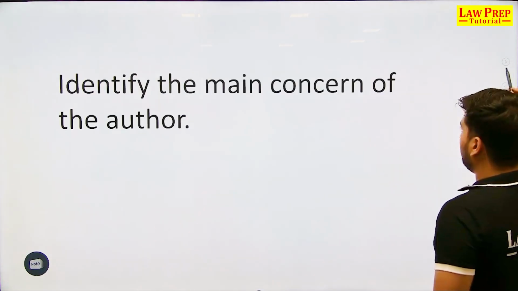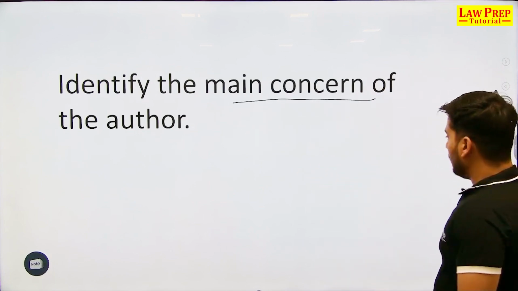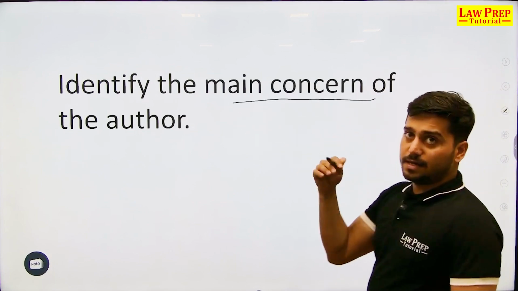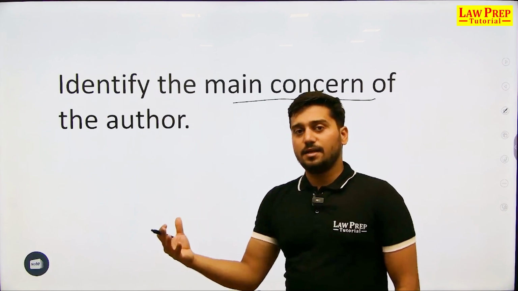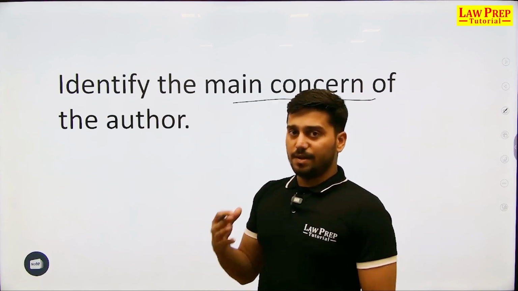So the very first step is to identify the main concern of the author. If you read the introductory part of this particular article and the conclusion part in just 2 minutes, you will be able to figure out the main concern.